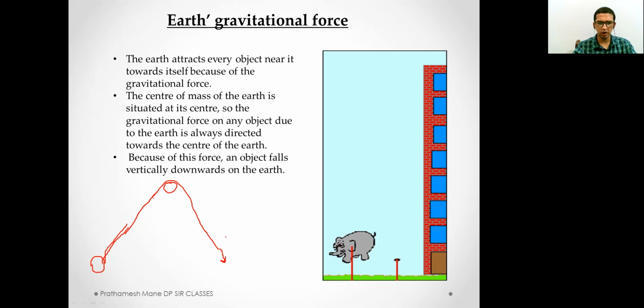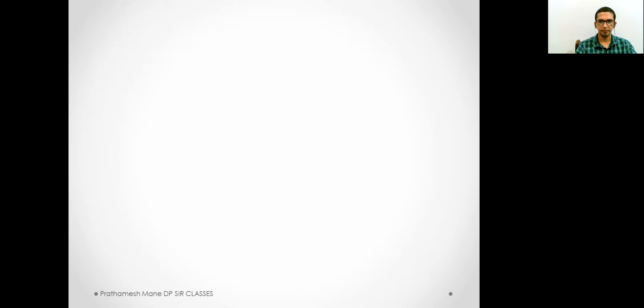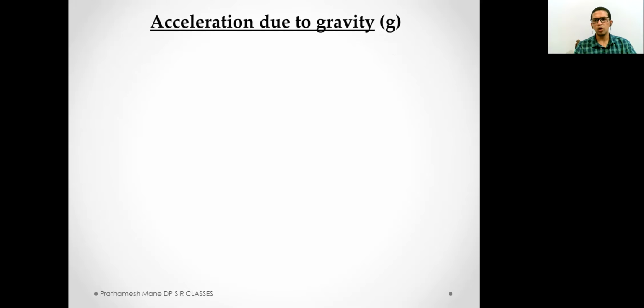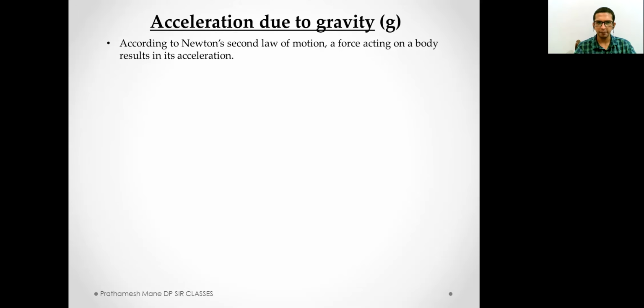So generally, when we throw any object in the air, even if it goes like 20 to 30 floors above, it will come down at some point because of the gravitational force. Now we do another two important concepts today remaining. One is acceleration due to gravity, that is small g, and another concept is the derivation of this small g, that is the value of this small g. First, we will do acceleration due to gravity.